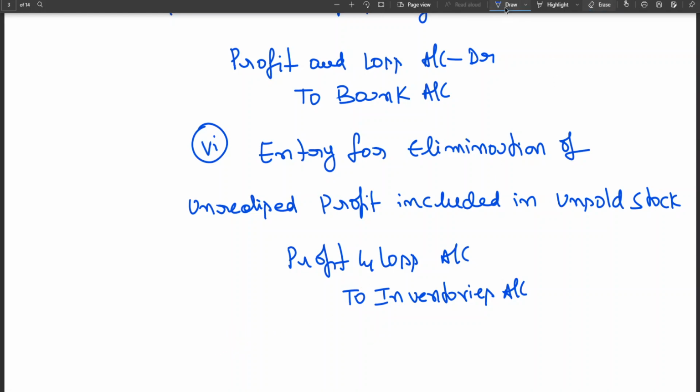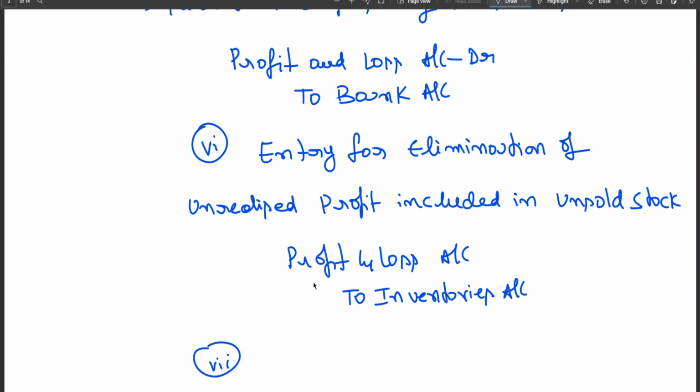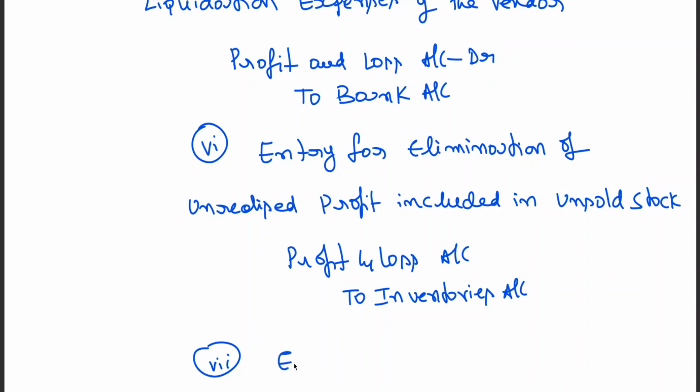Next, the seventh point: entry for elimination of intercompany owings. We have learned in partnership the entry for elimination of inter-firm owings. Here the trade payable and trade receivable of the transferor company and transferee company merge. I owe you, you owe me.